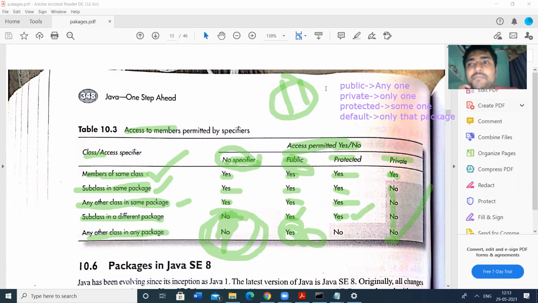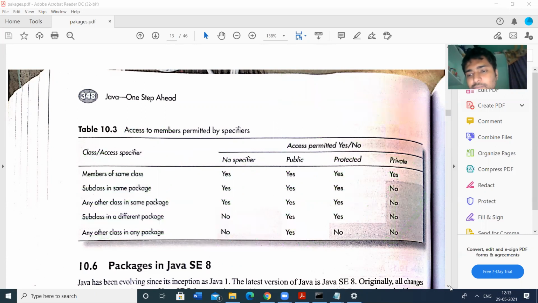Most of the predefined packages also mention the classes as public. That means other packages can also access those contents. So this is all about the access specifiers in packages.